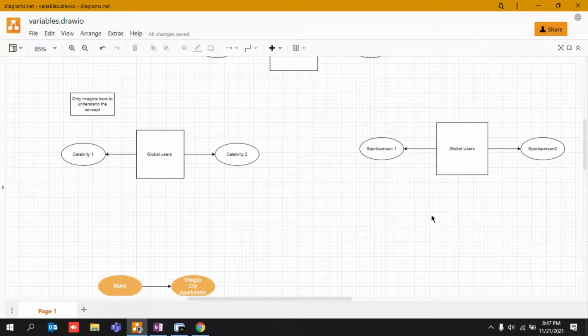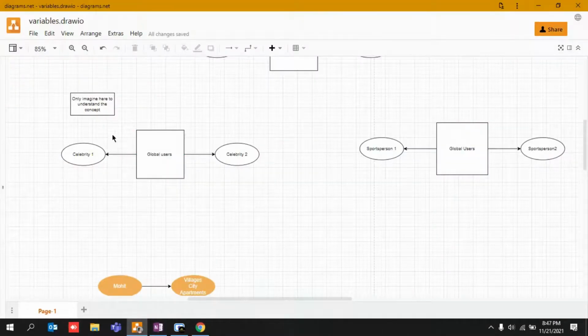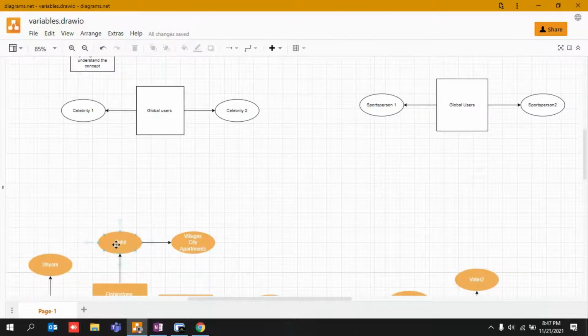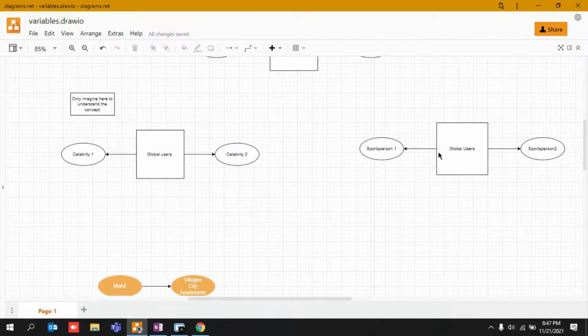I'll give a demo again, but first try to understand. You cannot say that global users do not have any value. Mohit did not have a value because he was jobless, he did not have a default value, he was waiting for someone to come and give work to him. But they have already been allocated work as global users, right? So they do have some work in normal life. Just try to understand, they are not free. Their work is time, their time is money. So these are some serious people on the entire earth.